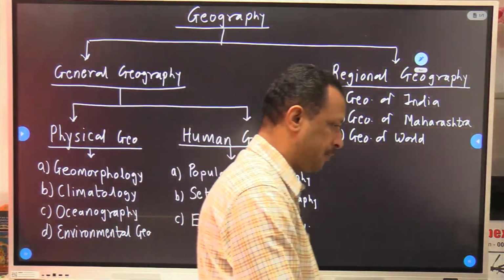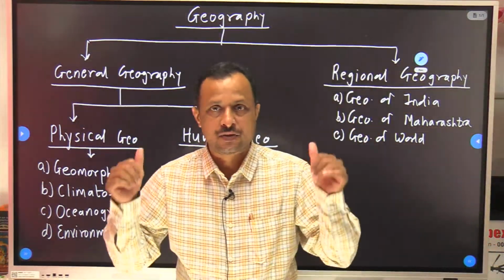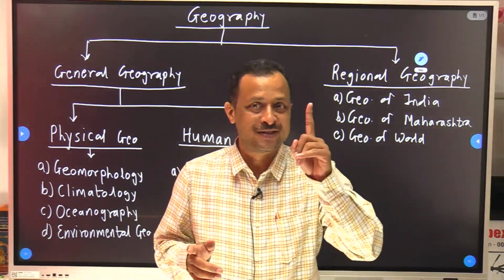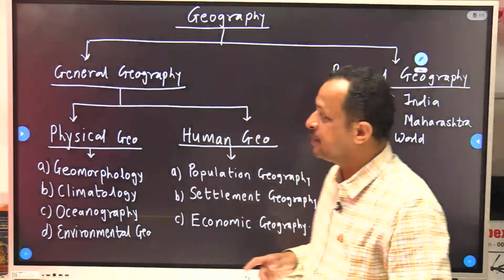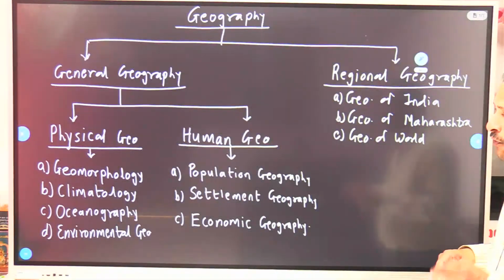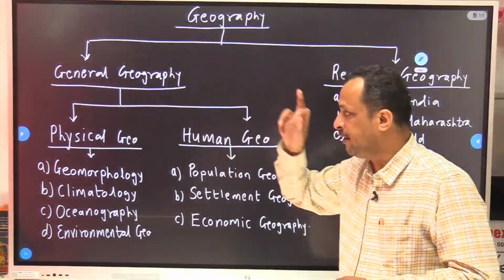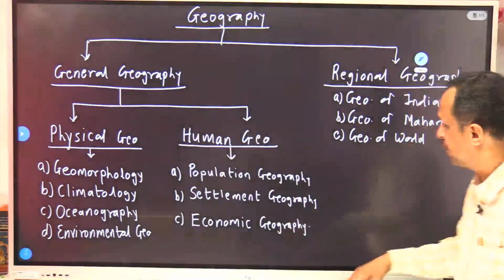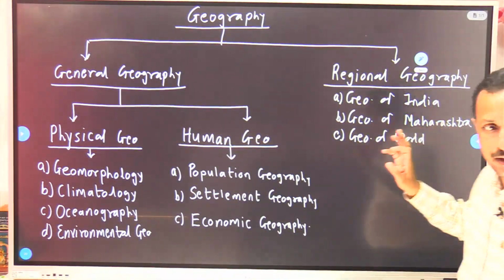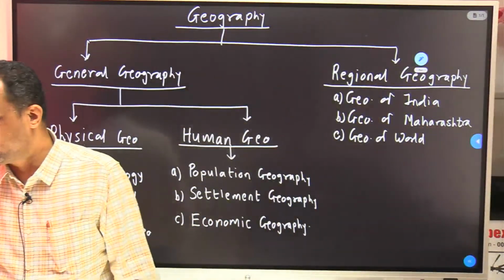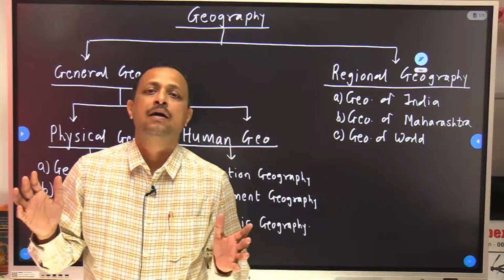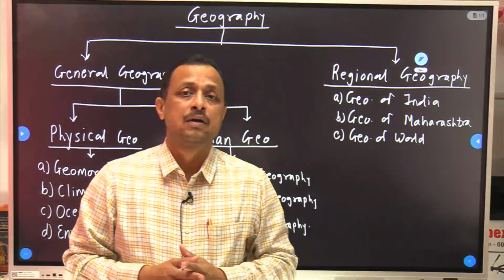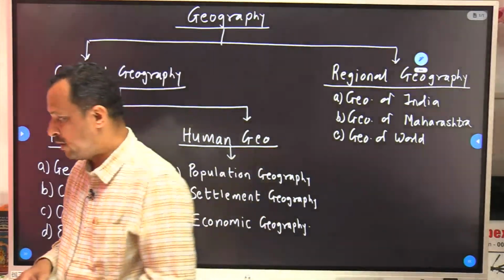So, subject of geography for UPSC, MPSC exams. This is the content. This whole content is mentioned by MPSC in prelim syllabus in just one sentence. What they are saying? They are saying physical and socio-economic, that's human geography, physical and socio-economic geography of Maharashtra, India and world. So whatever is mentioned in this whole chart, that is comprising in that single sentence. That single sentence is actually comprising all these components. Clear? So now try to understand what it contains.